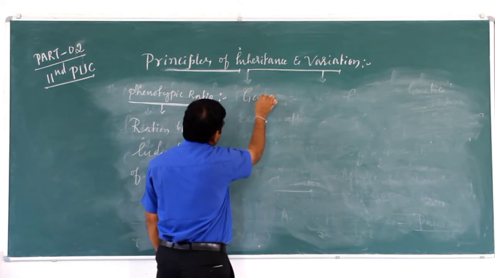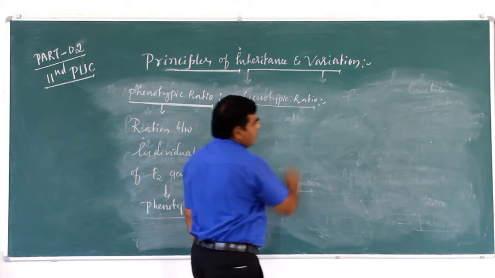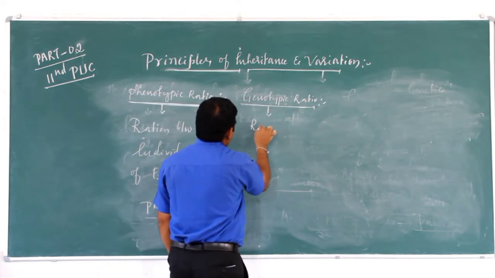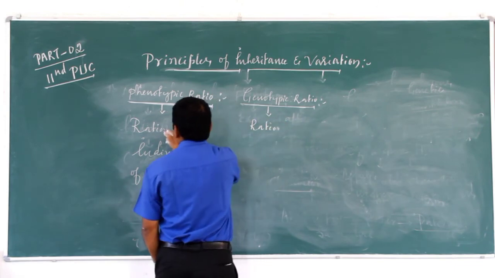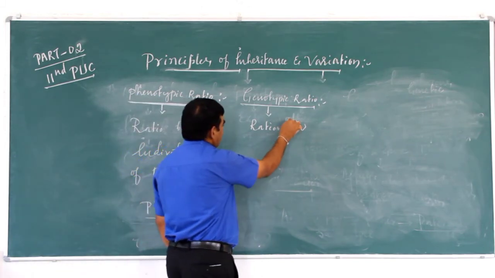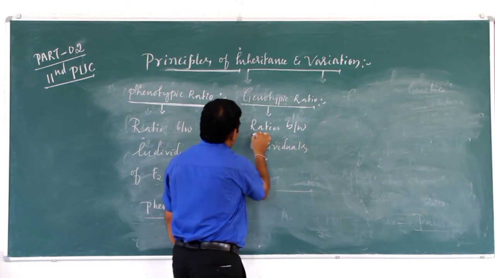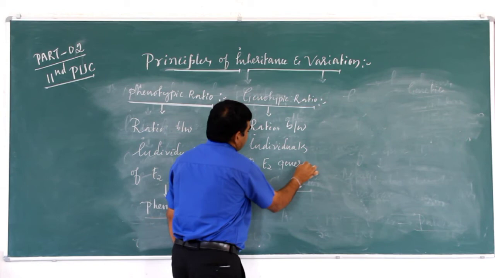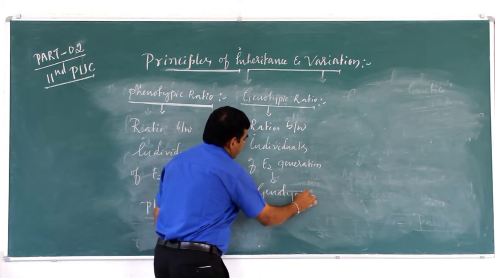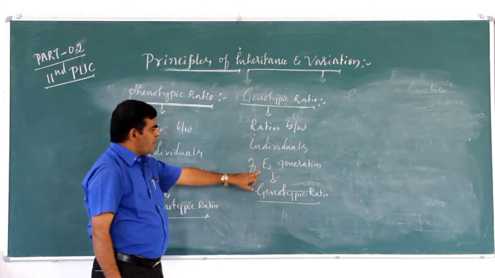Like that, what is genotypic ratio? Genotypic ratio is the ratio between the individuals of the F2 generation.